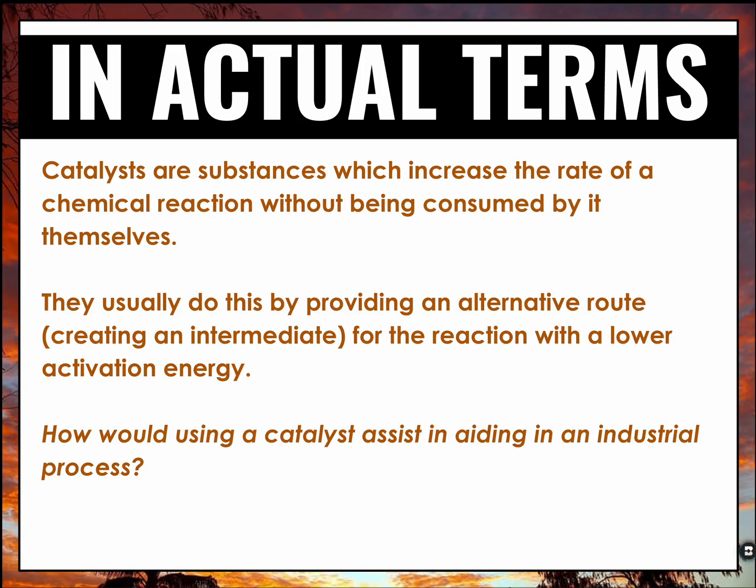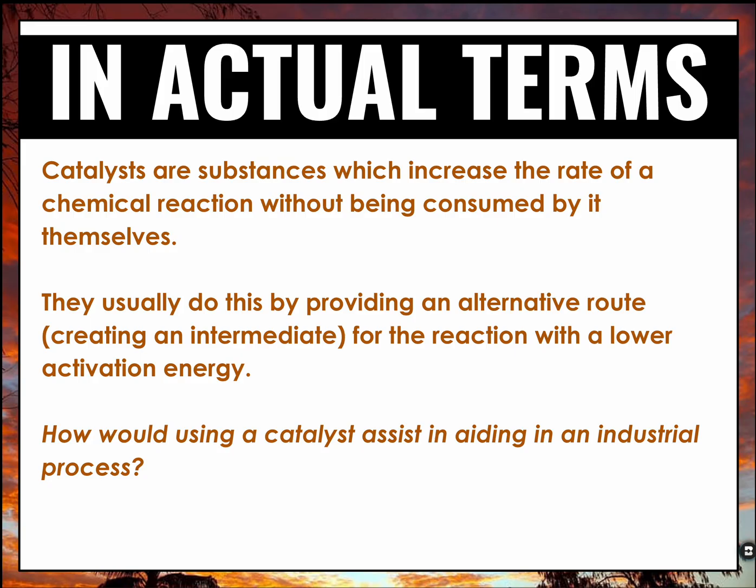So catalysts are substances which increase the rate of reaction of a chemical reaction without being consumed by it themselves. They usually do this by providing an alternative route or pathway, which can create an intermediate for the reaction to lower the activation energy. For those of you taking higher level, we talk about rate orders and how those shift with a catalyst and formations of intermediates. For those just taking SL, just know that sometimes an intermediate is formed and then that intermediate immediately reacts to make products. That's all you really need to do.